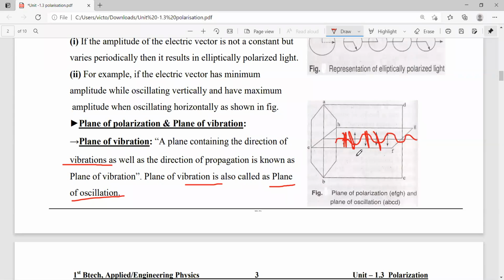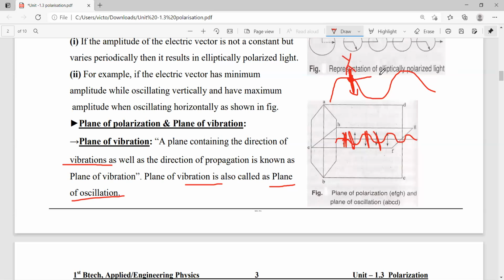So the particle vibration and wave propagation are perpendicular to each other. Why? Because, as we discussed at the start, light waves are transverse waves in nature. Let us consider a particle. This particle moves top and bottom like that. This is the position of the electric vector, for example in the y direction.